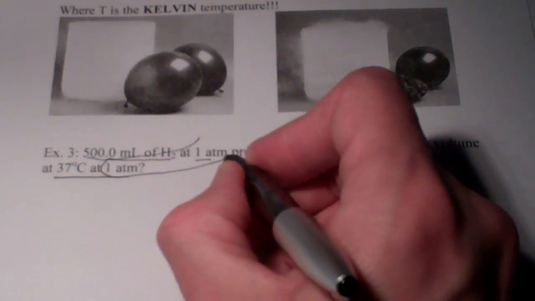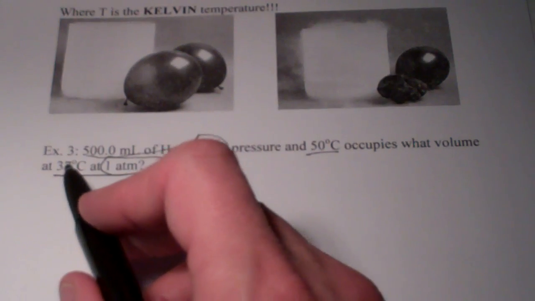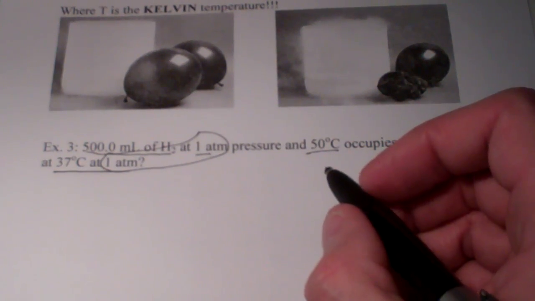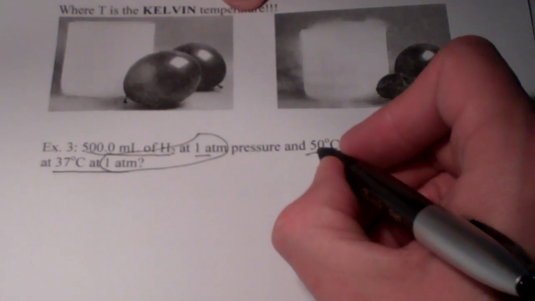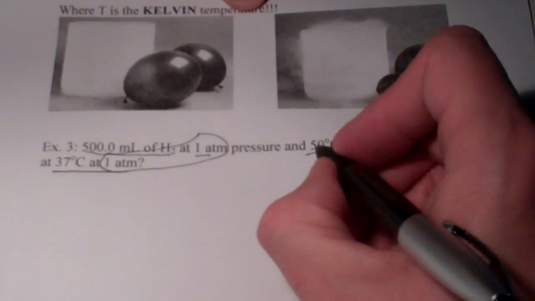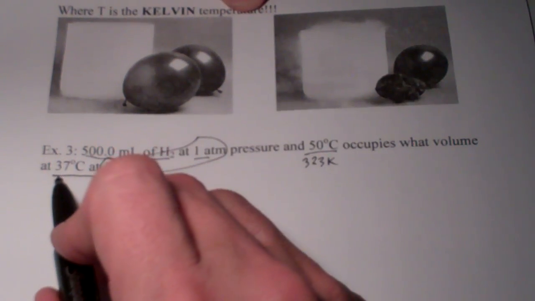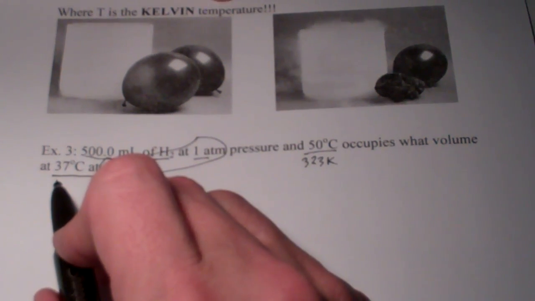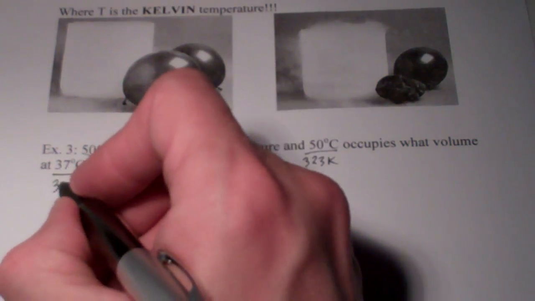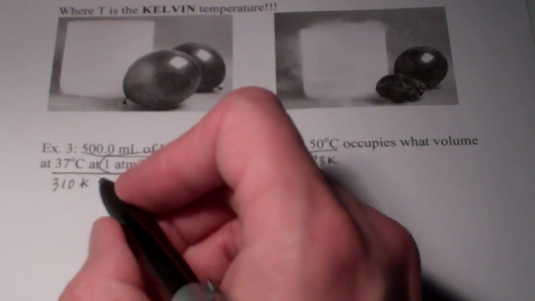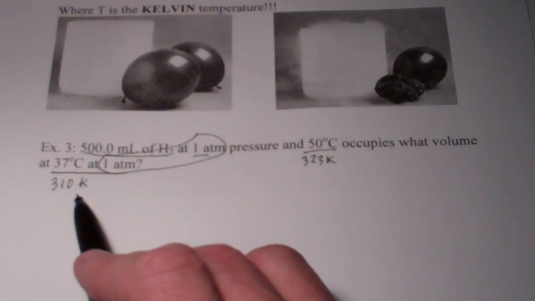Notice what's being held constant here. Pressure is being held constant, and the temperature is changing. Now, in order for us to do this, we have to make sure we use the Kelvin temperature scale. So 50 degrees Celsius plus 273 is 323 Kelvin. 37 degrees Celsius plus 273 is 310 Kelvin. So we're going from 323 and we're cooling it off to 310.